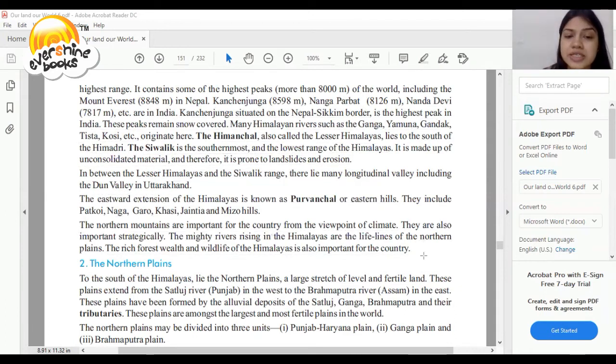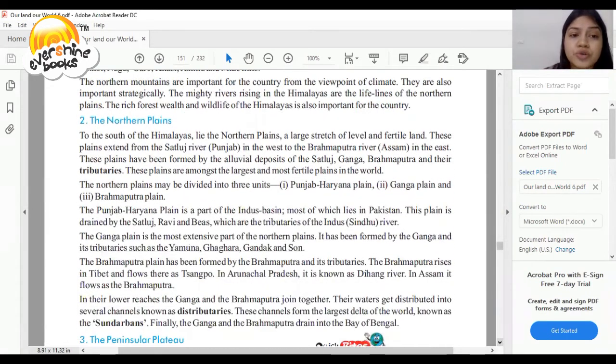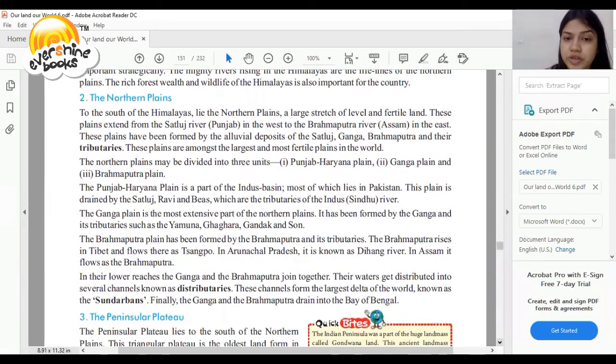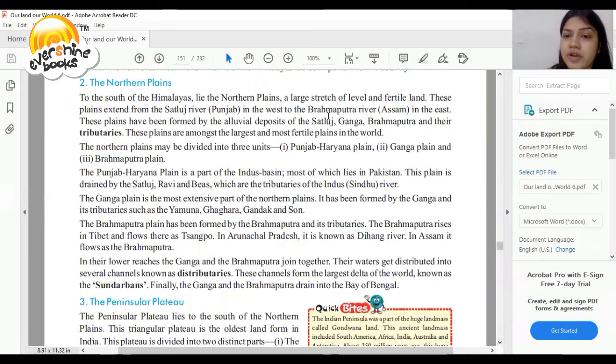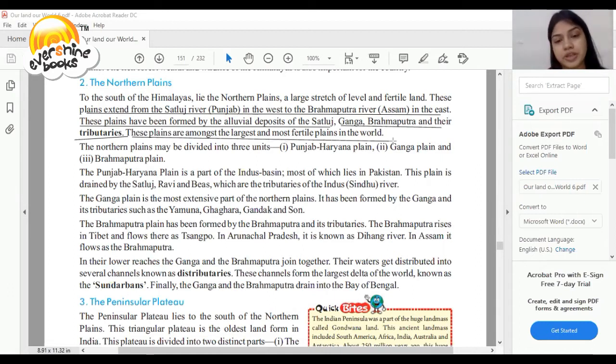Let's discuss the second one. So, to the south of Himalaya lies the northern plain, a large stretch of level and fertile land. These plains extend from Satluj River in the west to Brahmaputra River in the east. So these plains have been formed by alluvial deposits of the Satluj, Ganga, Brahmaputra and their tributaries. So these plains are among the largest and most fertile plains in the world.